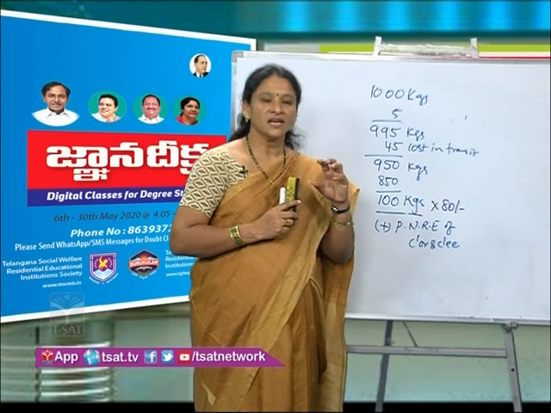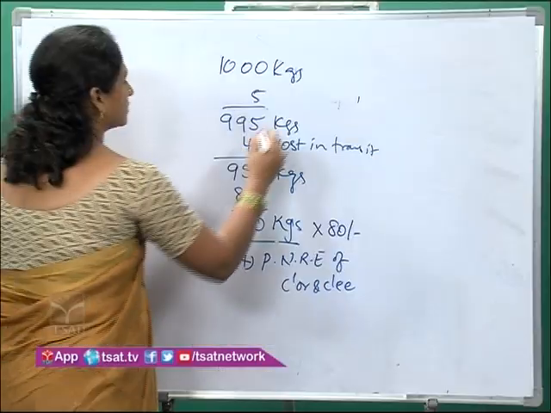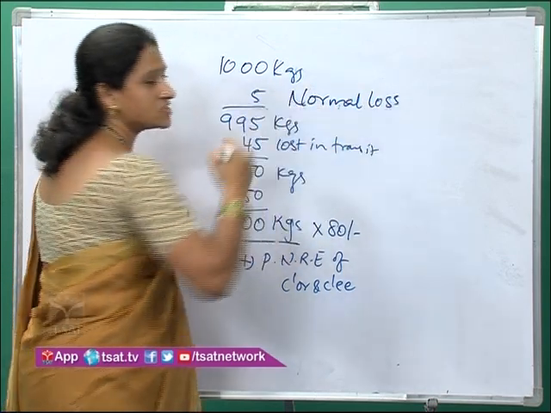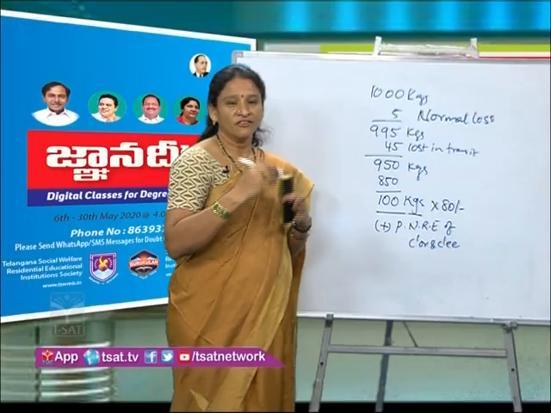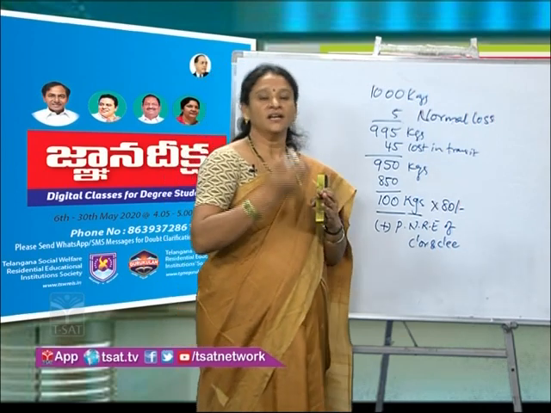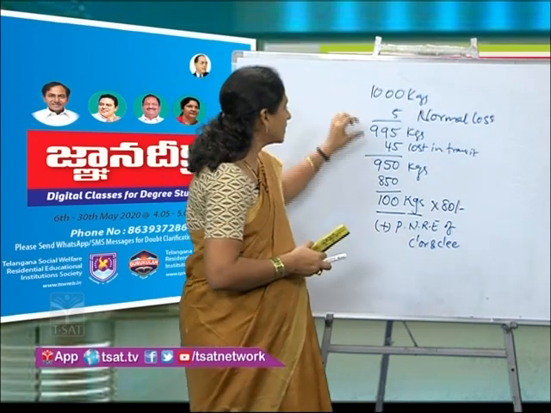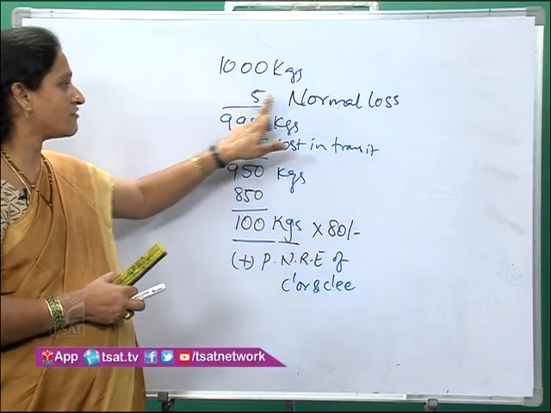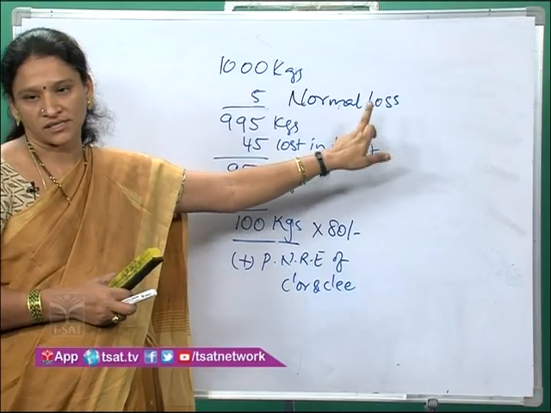Such loss is called as normal loss. The loss due to natural phenomena of the product, that is called as the normal loss. In our example, what is the normal loss? 5 units is the normal loss.